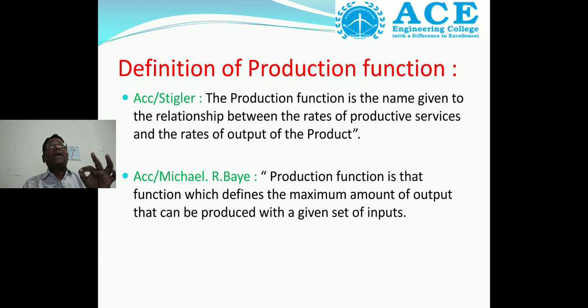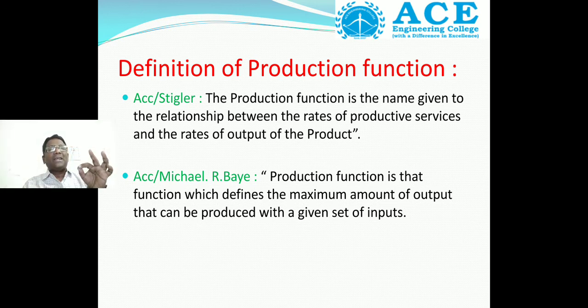This is the definition. So what conclusion do we get from this definition? Rates of productive services and rates of output of the product. These are the two important relationships.